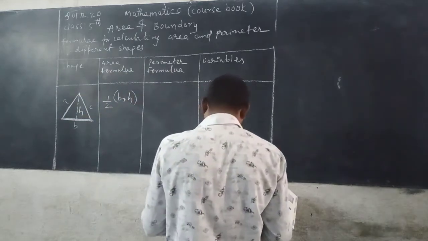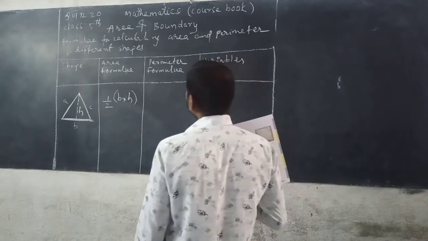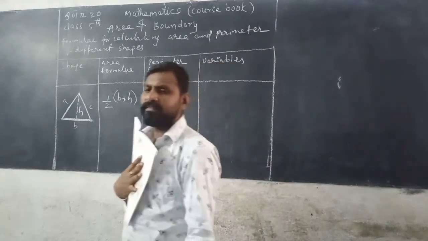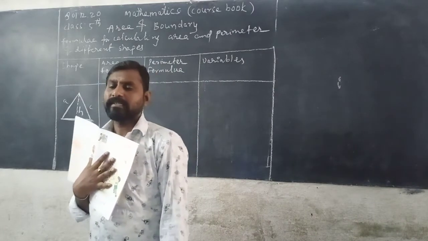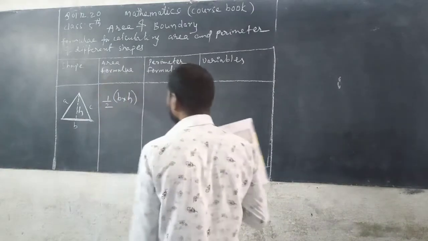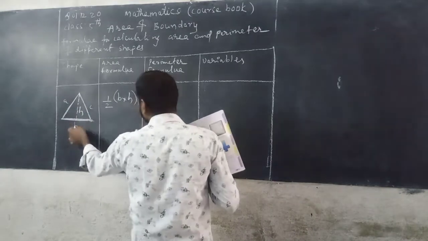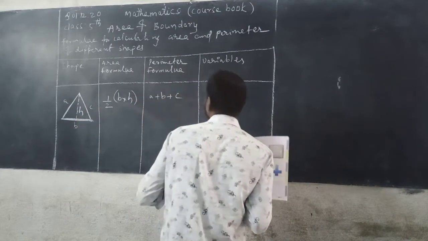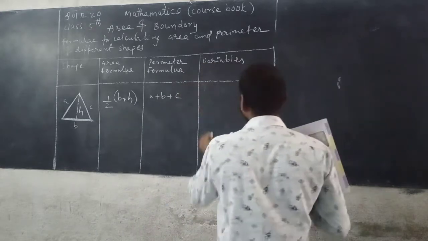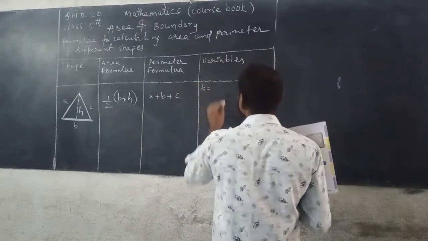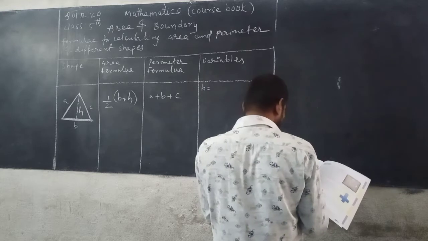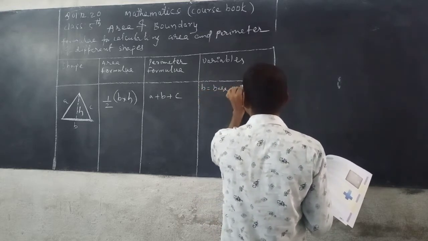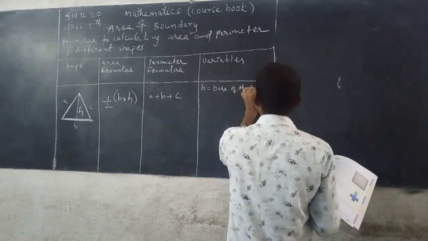Now the perimeter formula. The perimeter is the sum of the sides. Sum of the sides means A plus B plus C. Here B is the base of the triangle.